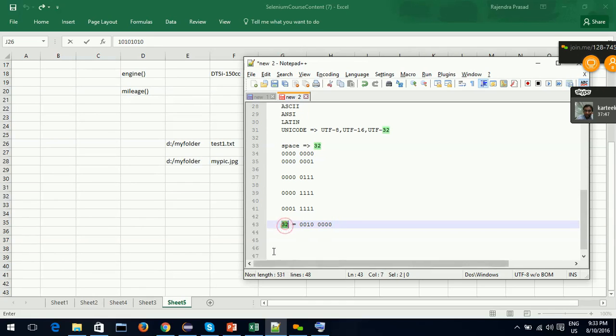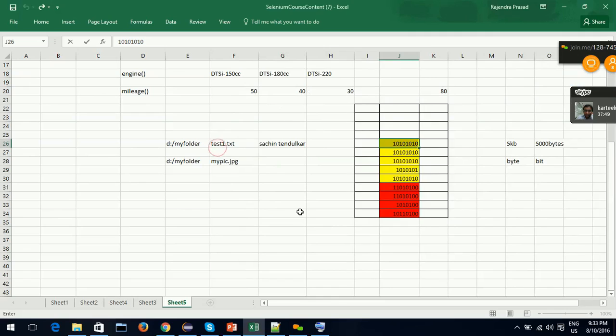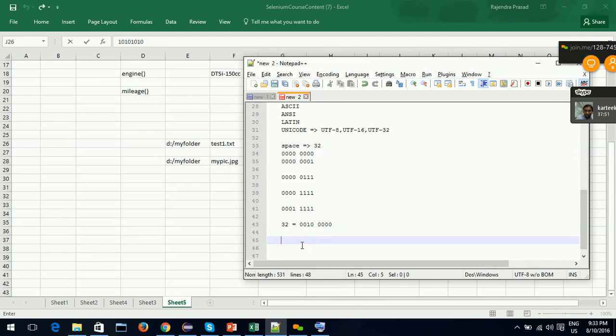Now 32 is a character, space. Suppose in my file there is Sachin Tendulkar, the text present in the file is this, and it has one space. How is the space represented?